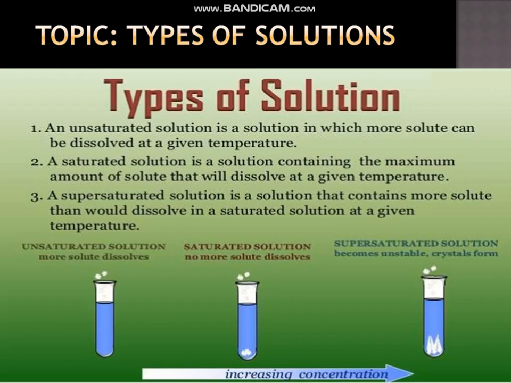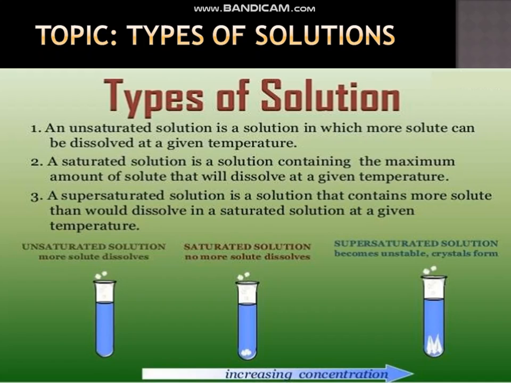An unsaturated solution is a solution in which more solute can be dissolved at a given temperature. The solution in which we can dissolve more and more solute at a given temperature is known as unsaturated solution. A saturated solution is a solution that contains the maximum amount of solute that will dissolve at a given temperature. If we increase the temperature, we can increase the solute in this type of solution. And the supersaturated solution is the solution that contains more solute than would dissolve in a saturated solution.